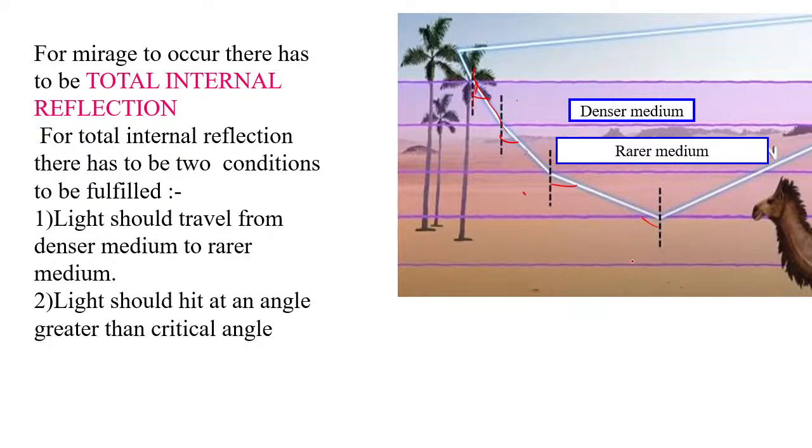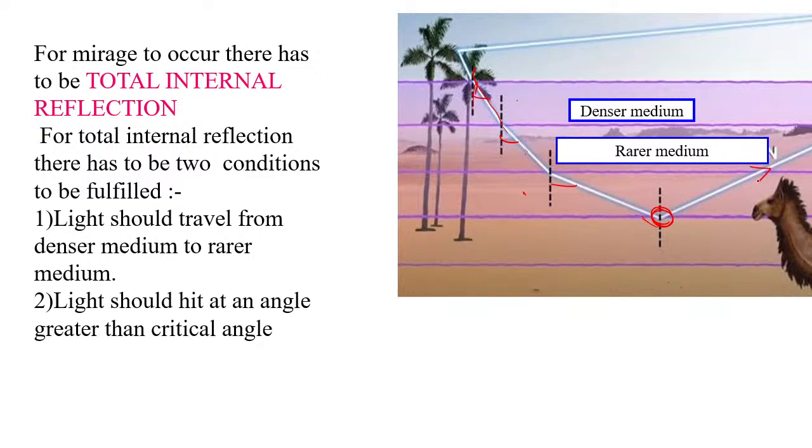Got it? So what happens over here? At this point, the light, instead of undergoing refraction, will undergo total internal reflection and reach the eye of the observer.